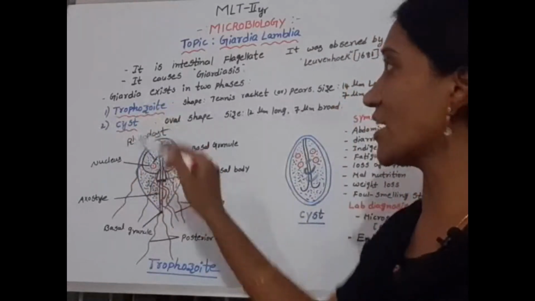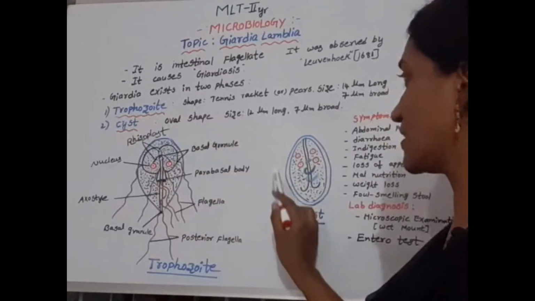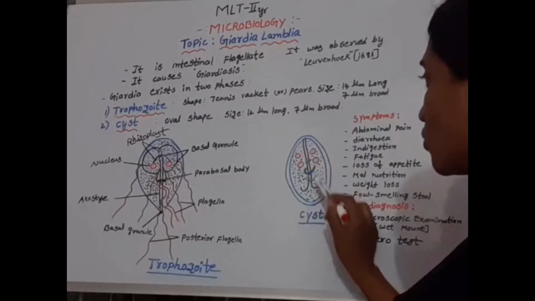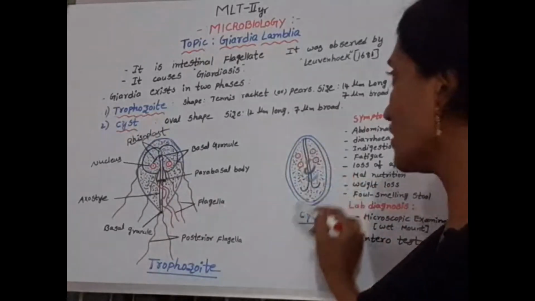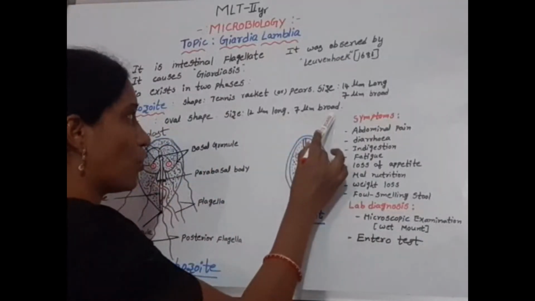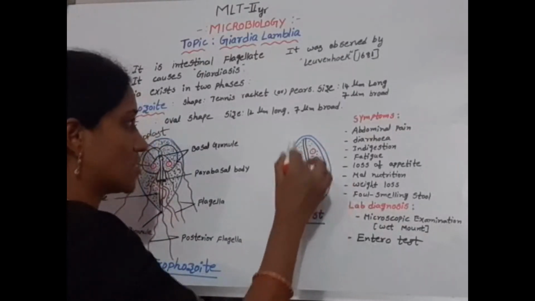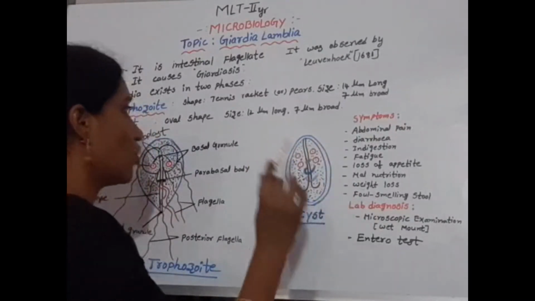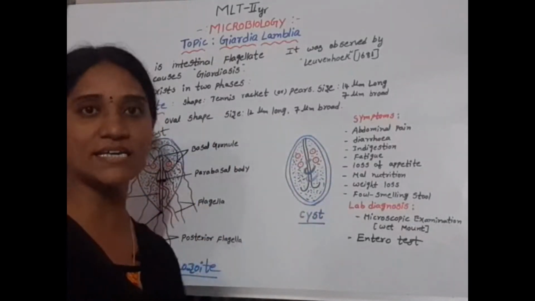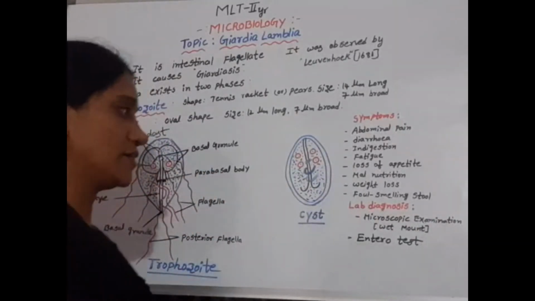The second phase is the cyst. The cyst is oval shape, and the size is 12 micrometers long and 7 micrometers broad. The cyst is the dormant state of Giardia lamblia.